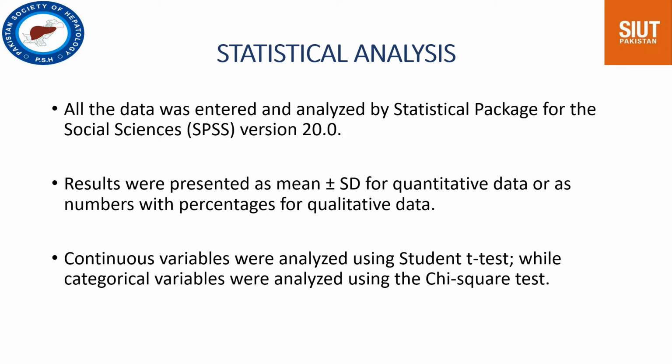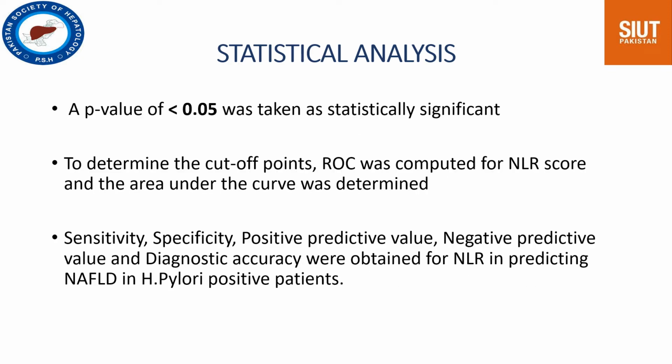Results were presented as mean and standard deviation for the quantitative data or as number with percentages for the qualitative data. The student t-test was used for the analysis of the continuous variables, while the categorical variables were analyzed using the chi-square test. A p-value of less than 0.05 was taken as statistically significant, and to determine the cutoff point, the ROC was computed for the NLR score and the area under the curve was determined. The sensitivity, specificity, positive predictive value, negative predictive value, and the diagnostic accuracy were obtained for NLR in predicting NAFLD in H. pylori positive patients.